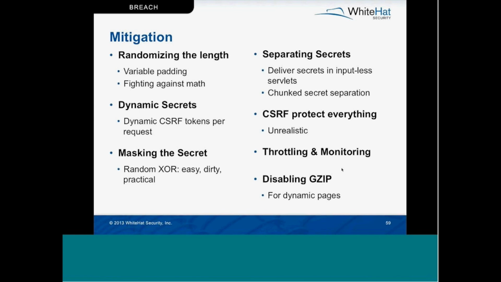And then, of course, if you disable gzip compression or other stuff for dynamic pages, that would help. But I know that's not a realistic solution for most people, as the performance is going to be a way higher trade-off than the security for a lot of people. So, yeah, that's it.